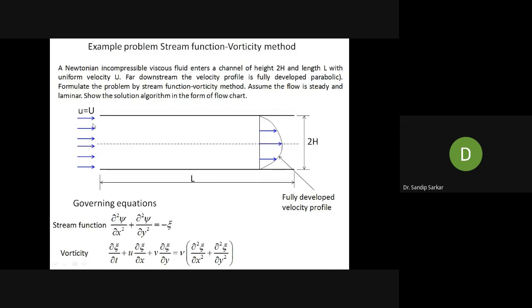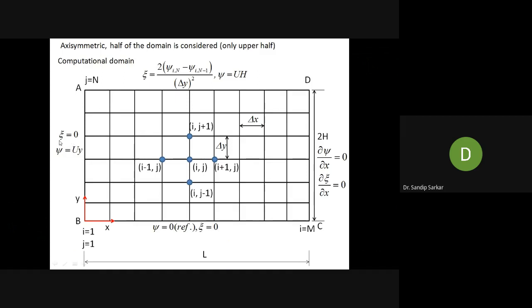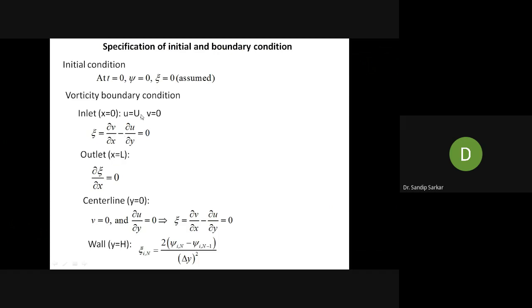You have only horizontal velocity, which is pointing toward the x direction. So that means at inlet u is equal to capital U. Since at inlet you have u equal to capital U and v equal to 0, what is the vorticity boundary condition? Zeta equal to del v del x minus del u del y, right? So v equal to 0, u is also constant, not a function of x, so it will be automatically 0. That's why at inlet you have a vorticity boundary condition zeta equal to 0. Is that clear?